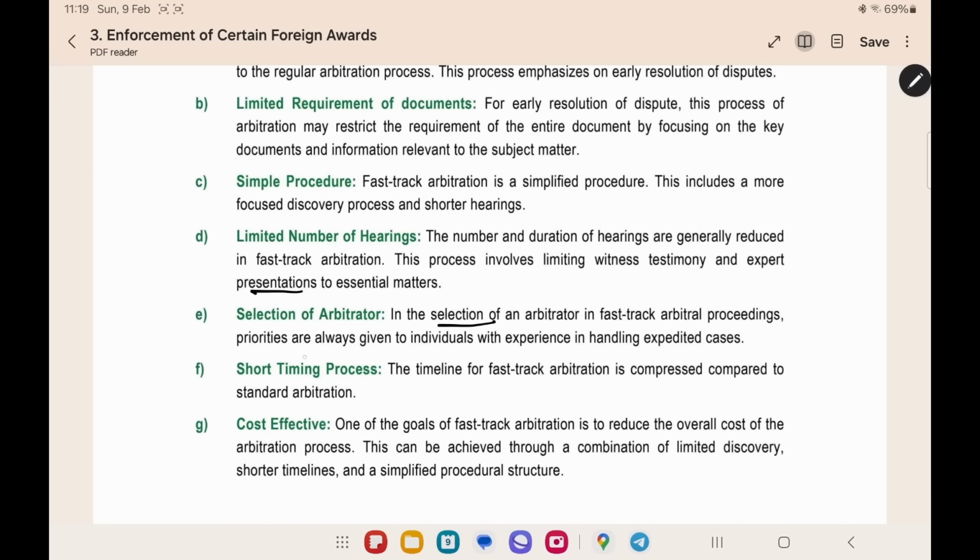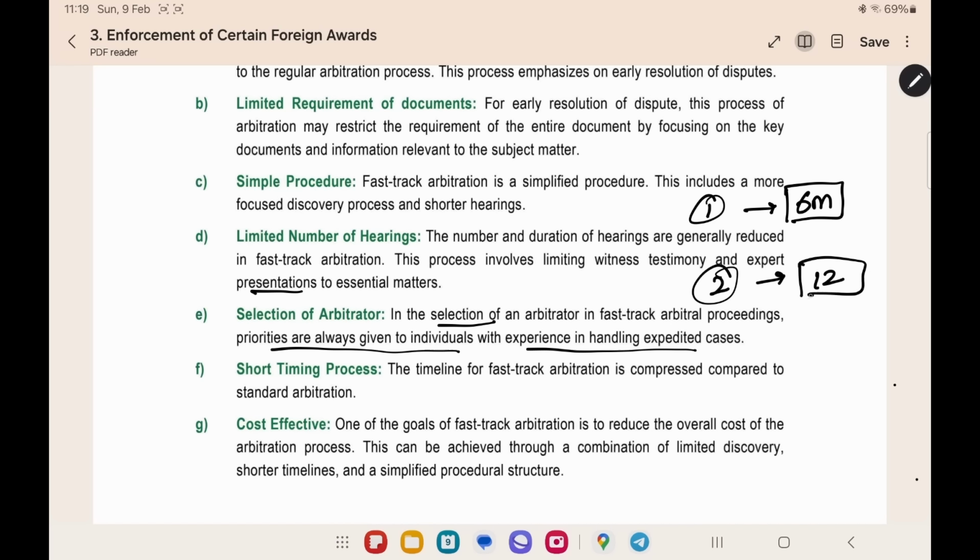Selection of arbitrator. Priority is always given to individuals with experience in handling expedited cases. For example, you have two arbitrators. The first arbitrator will always solve the cases within 6 months. In all the cases which he has solved in the past, he has decided the matter within 6 months. And we have a second arbitrator. He will take up to 12 months for many cases. Now, which arbitrator will we choose for fast track arbitration? Definitely we will choose the first arbitrator, because we have to complete it within 6 months.